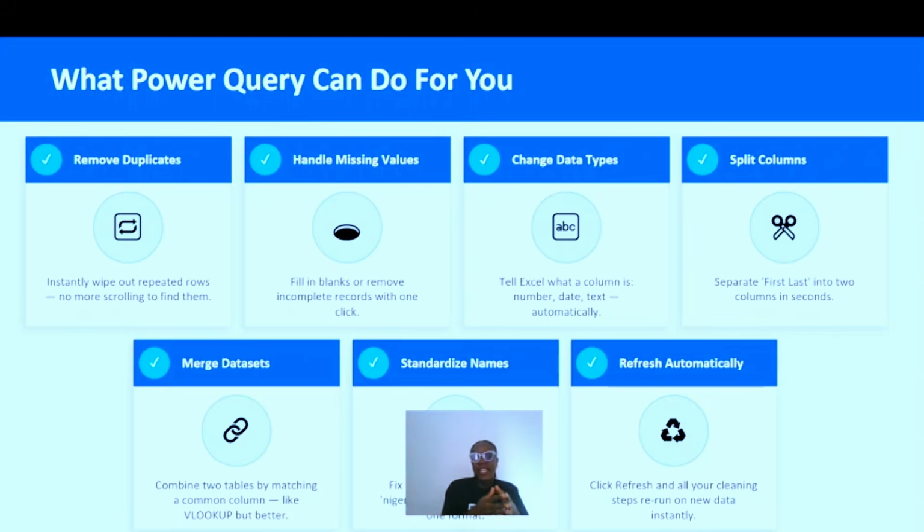Another one is that Power Query can help you merge data sets. So let's say that you have different tables. Power Query can help you combine these tables together.